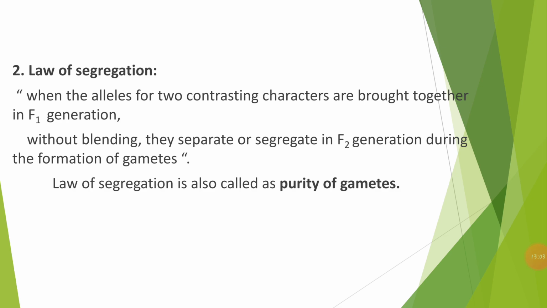Out of these two alleles, only one allele is going to express its character. They separate or segregate without blending in the F2 generation during the formation of the gametes. Because of this segregation of the alleles during gamete formation, this law is also called the purity of gametes.